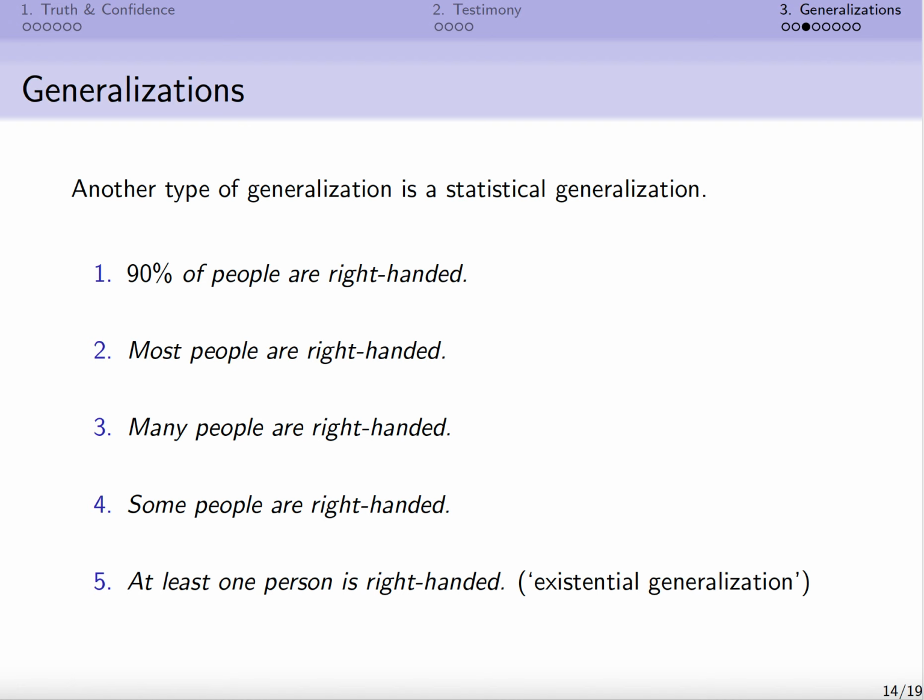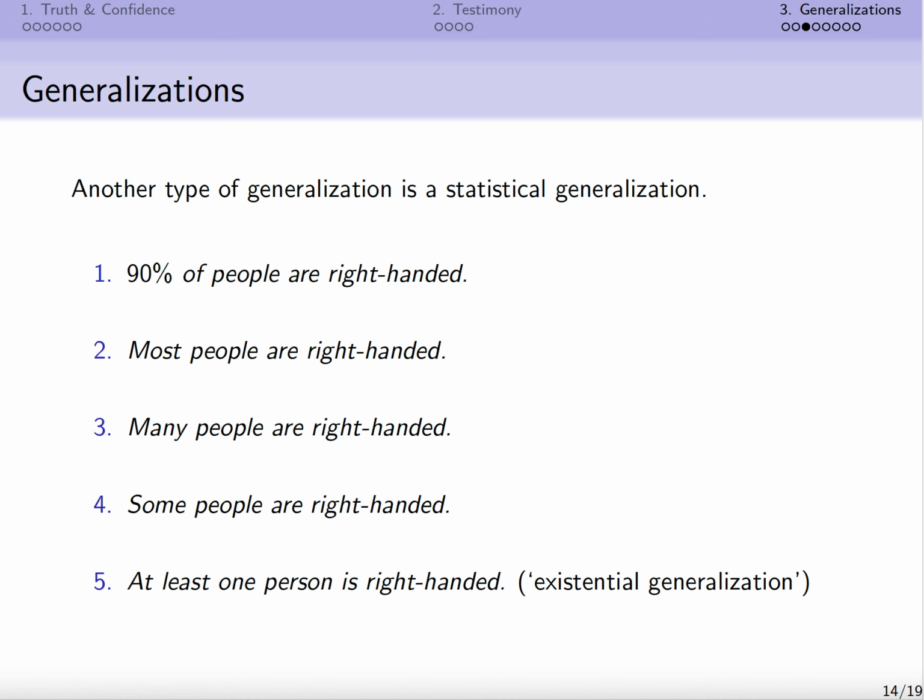3 again is not precise, and in a sense is even less specific than 2. It just says many people are right-handed, and presumably many people could be right-handed even if the statistic is less than half, right? It could just be a significant minority, and that would still qualify as many. Some people are right-handed is even less committal, right?